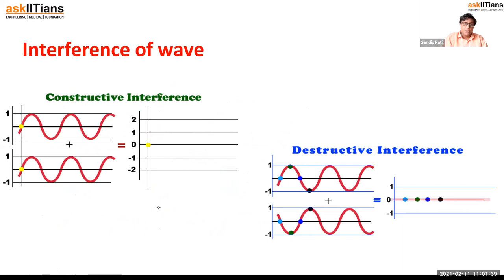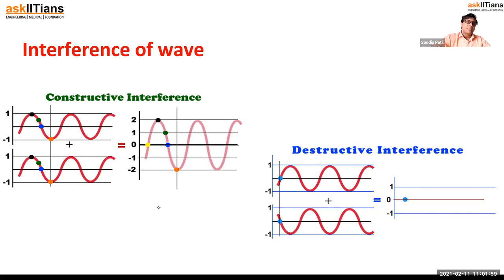Here, there are two types of interference. One is constructive, one is destructive. Constructive, as the name suggests, means that the amplitude goes maximum. Destructive means the amplitude becomes zero.